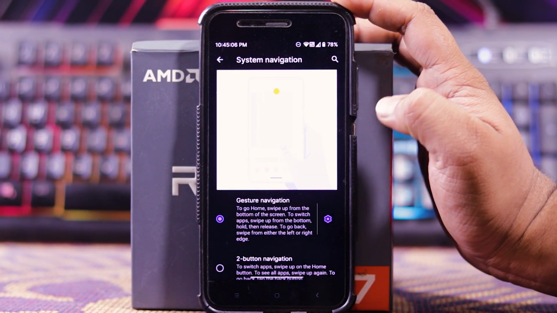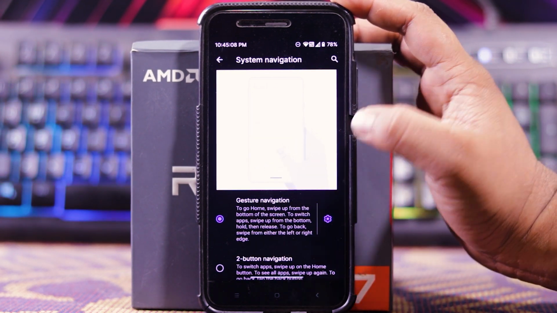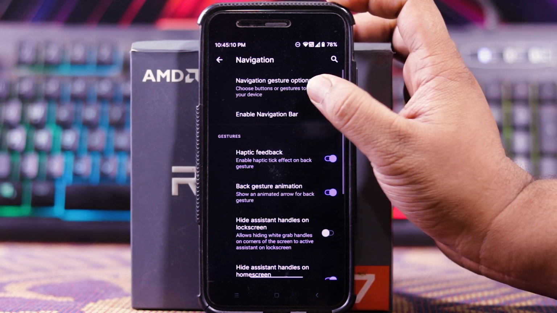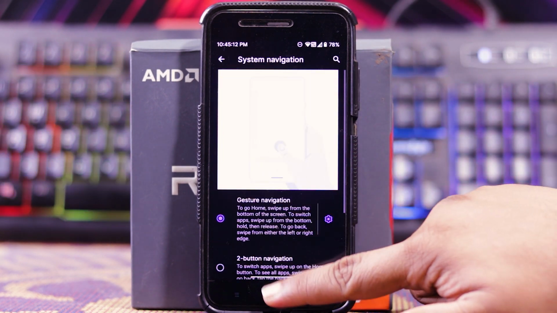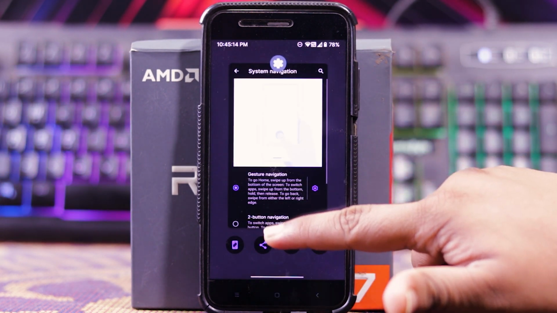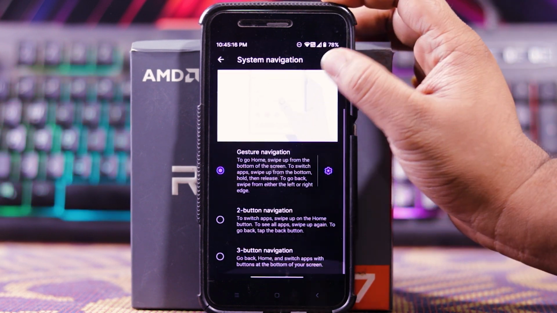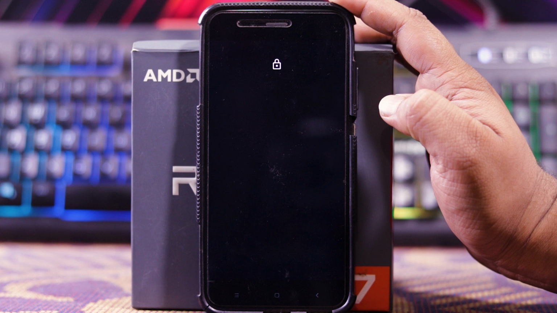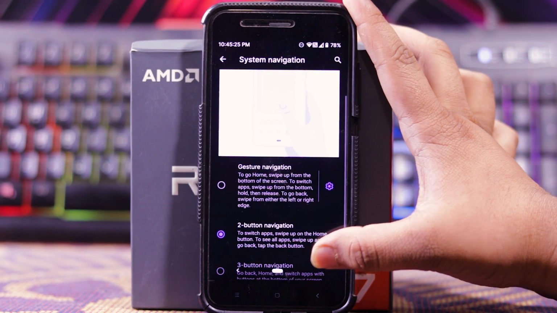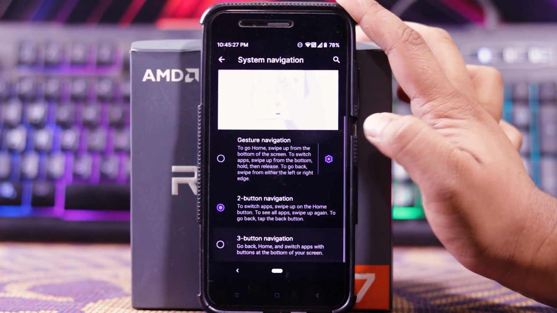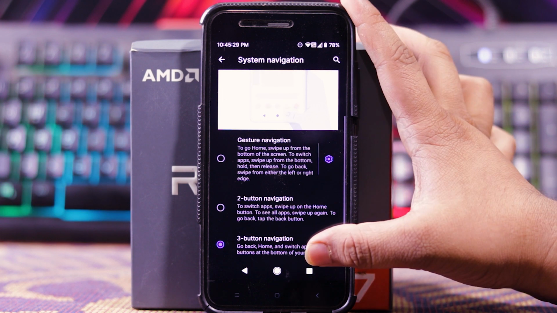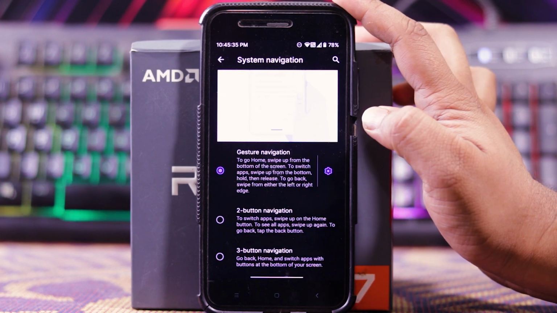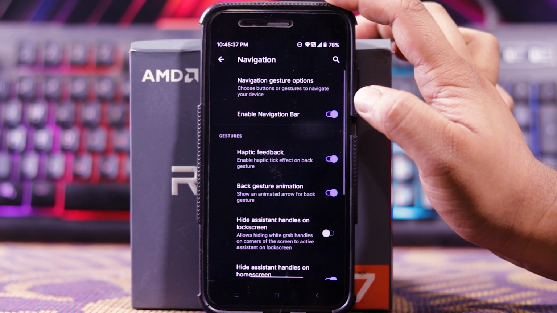In this you get gesture navigation, and it is working fine. As you can see, back gesture, home gesture and recent button gesture. As you can see, it's working fine. Even the 2 button, when you click on it, the system restarts. As you can see, the 2 button is working fine, and even the 3 button. So the system navigation is working fine.